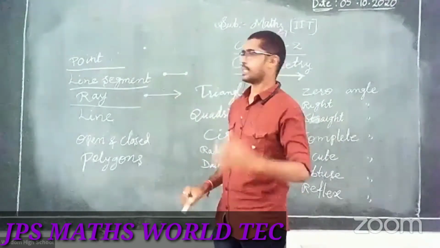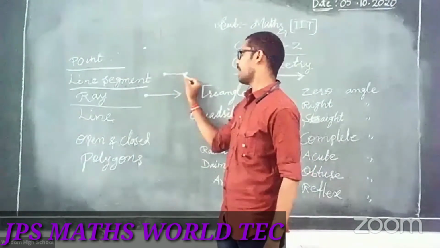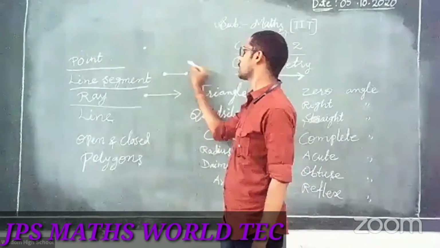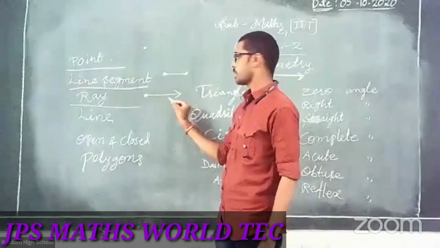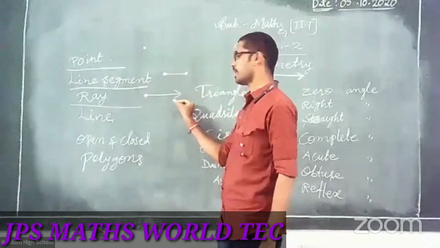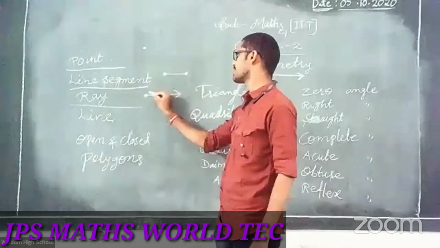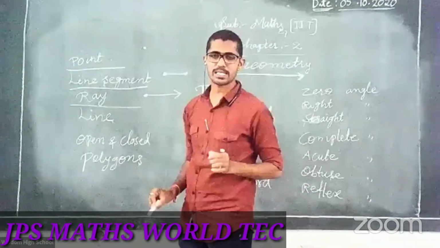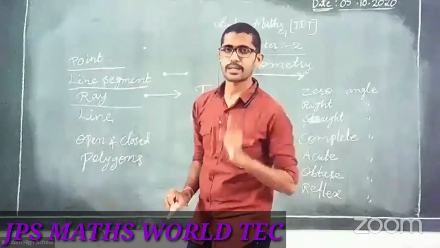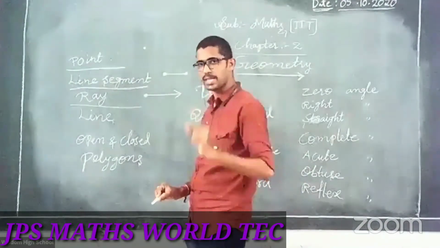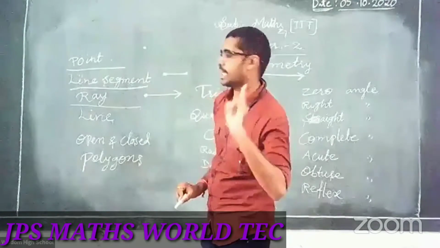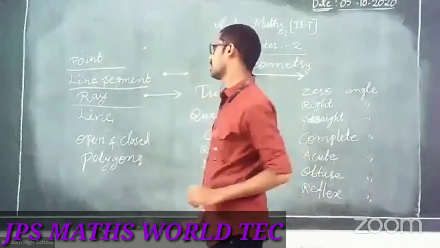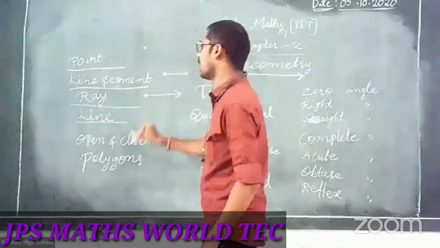A dot is a point. Here, 2 dots with a fixed distance between them is a line segment. A line segment has 2 endpoints. Here, a ray. What is here? A dot and 1 arrow. So this is a ray. How many endpoints does a ray have? Yes, very good. 1 endpoint. A line segment has 2 endpoints.